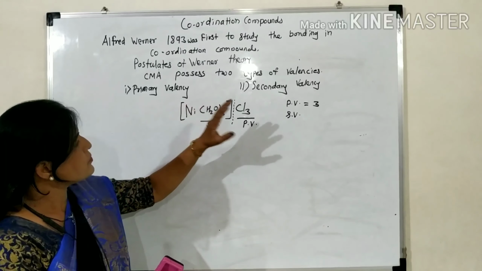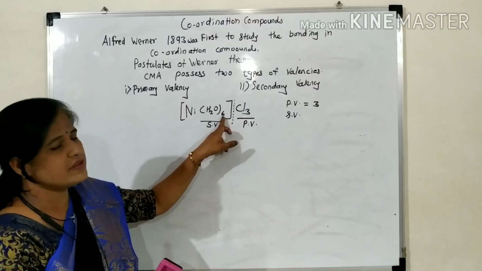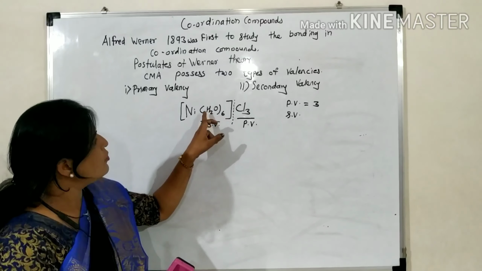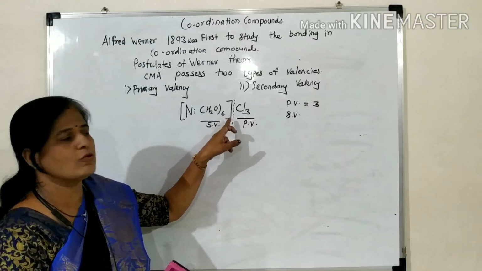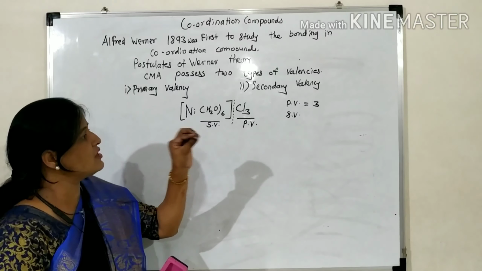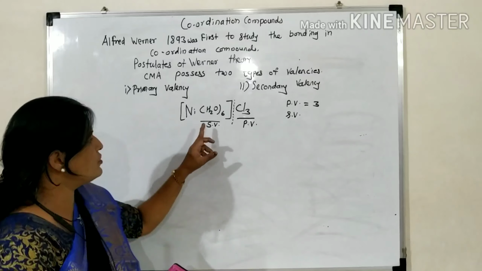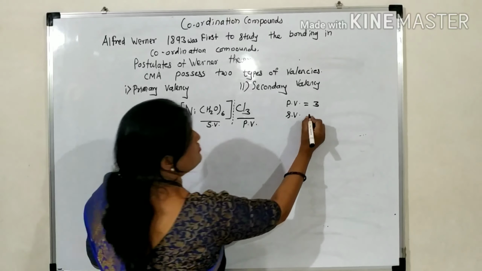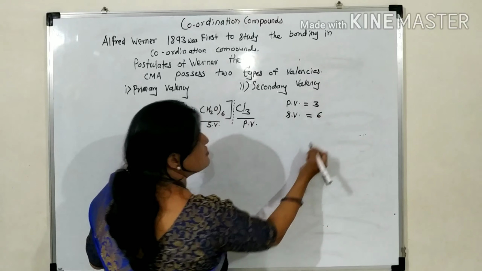There are 6 donor atoms, so 6 coordinate bonds are formed. Therefore, the coordination number is 6, and the secondary valency is 6.